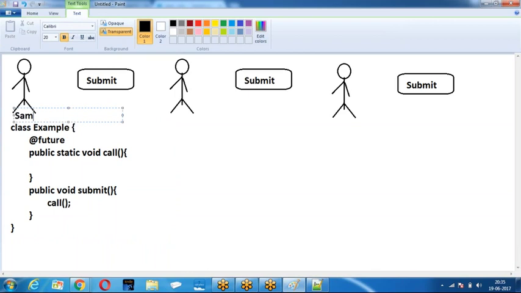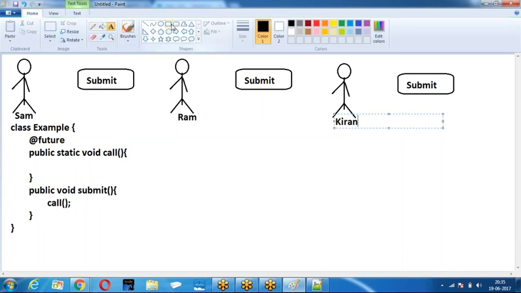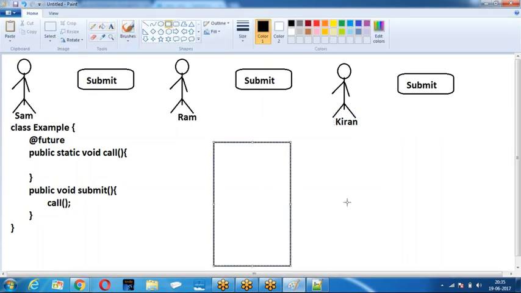There are different users: Sham, Ram. Because in the organization there are a number of people. The logic is not only designed for Sham, not only for Ram, not only for Kiran. All of them are end users. When Sham clicked on the button, it is a queue. Automatically, any asynchronous job that is running in Salesforce